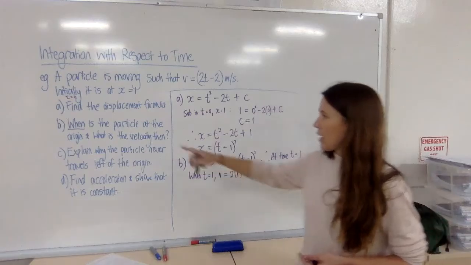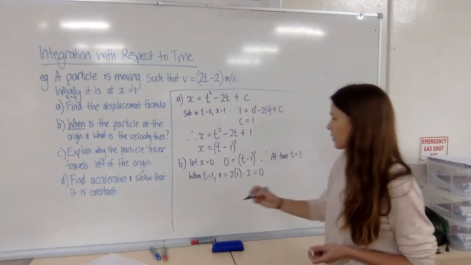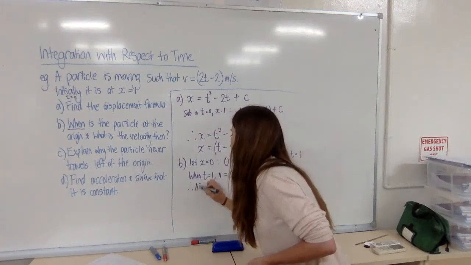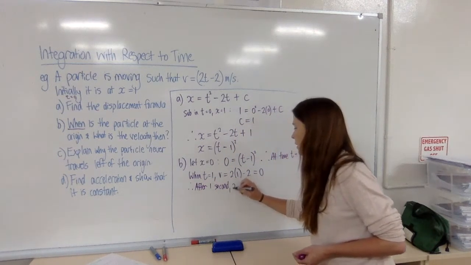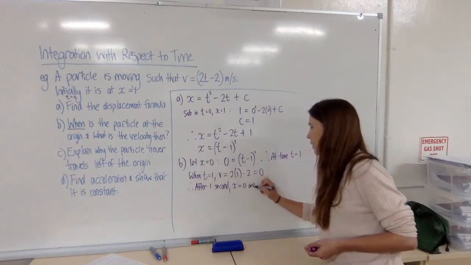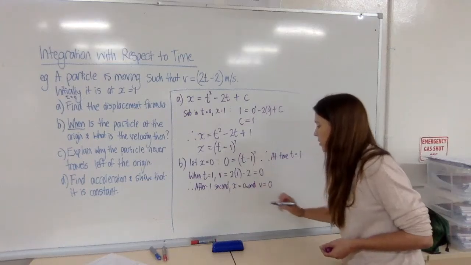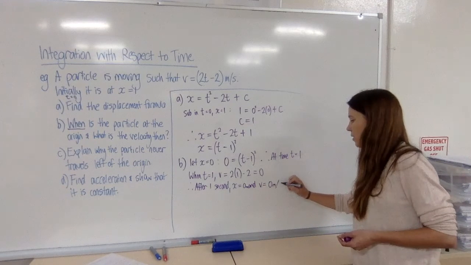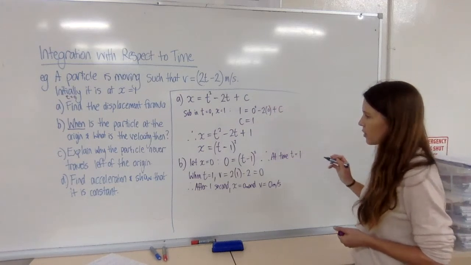So to answer the question, when is the particle at the origin? It's after 1 second. So therefore, after 1 second, x equals 0, and the velocity is also 0. Now, we should probably put units. 0 meters, velocity is 0 meters per second, because we have these units up here in our question.